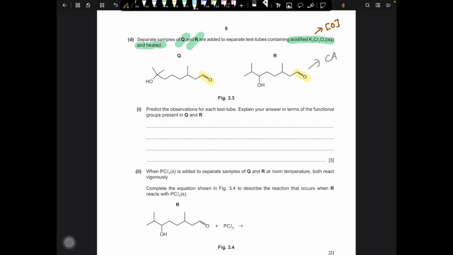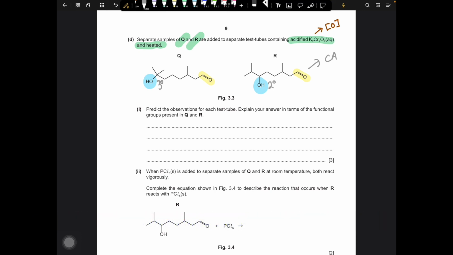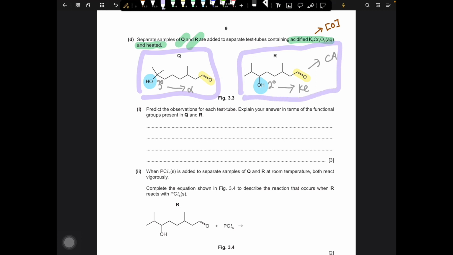And in Q and R we also have an alcohol group, but the difference here is in Q this is a tertiary alcohol, and in R this is a secondary alcohol. Secondary alcohol can be oxidized into ketone, while tertiary alcohol cannot undergo any oxidation reaction.